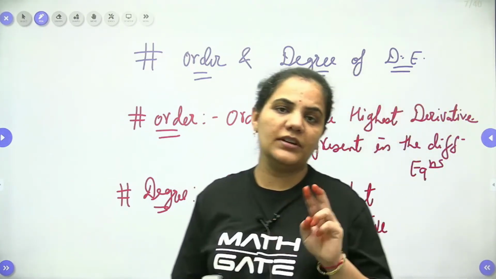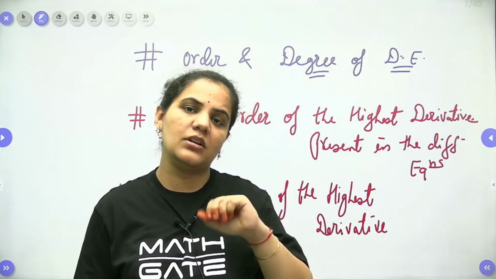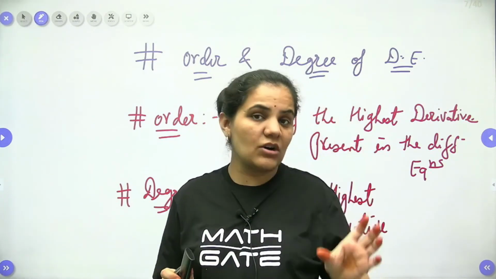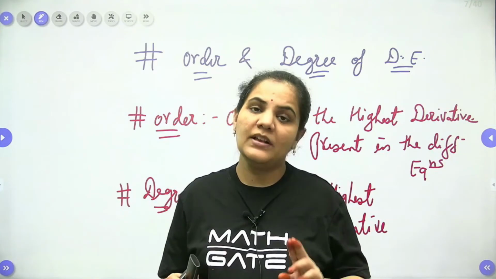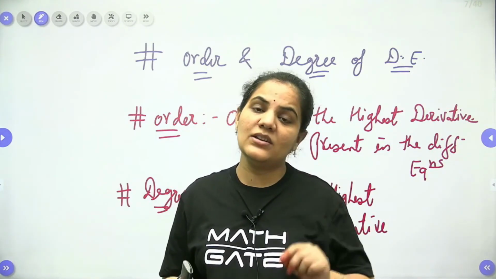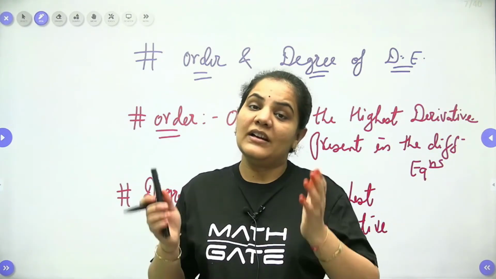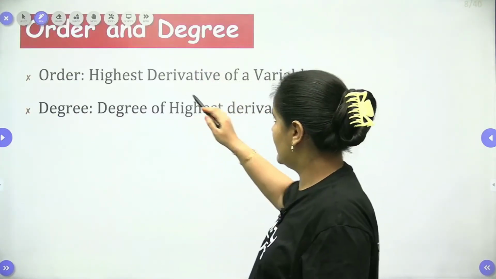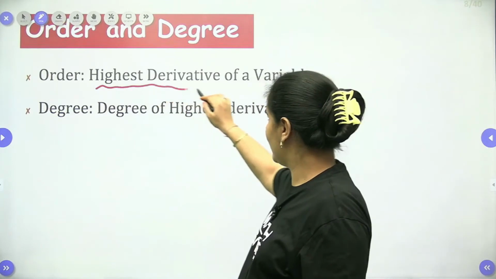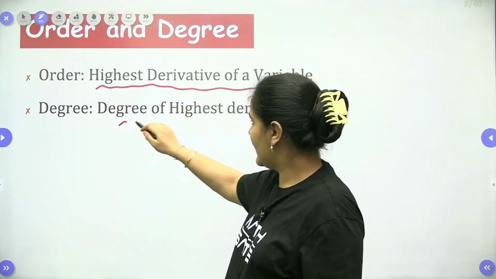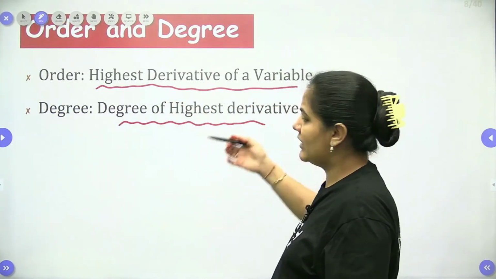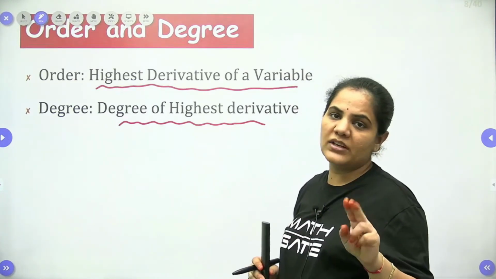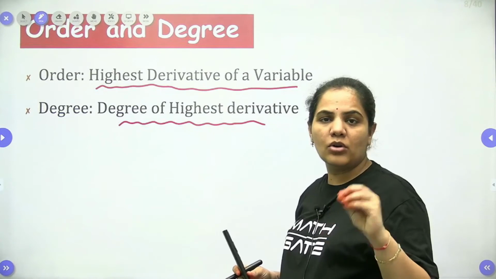So you have to observe only two things. Whenever the question is talking about order, you will say the order is nothing but the order of the highest derivative of the given differential equation. Wherever the question is talking about degree, you will say the degree is nothing but the degree of the highest derivative. Okay guys, I think you are getting my point. The highest derivative's order is the order, and the degree of the highest derivative is the degree. This is the basic thing.